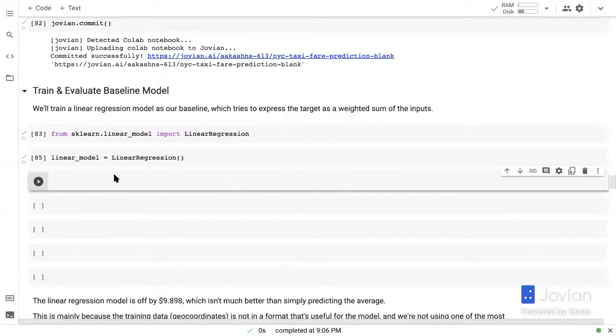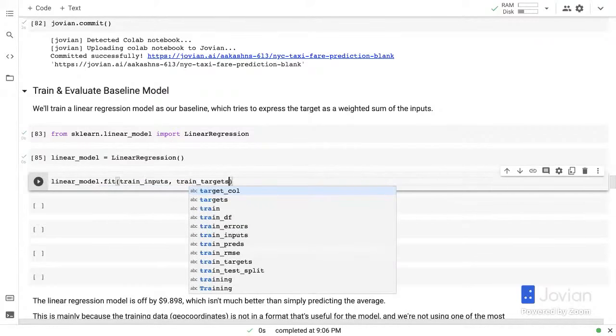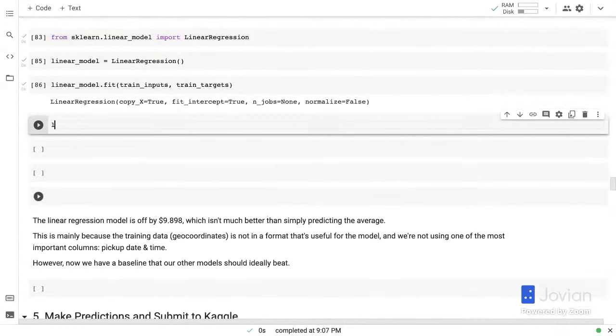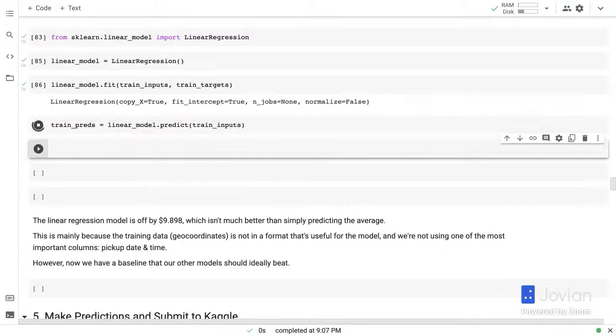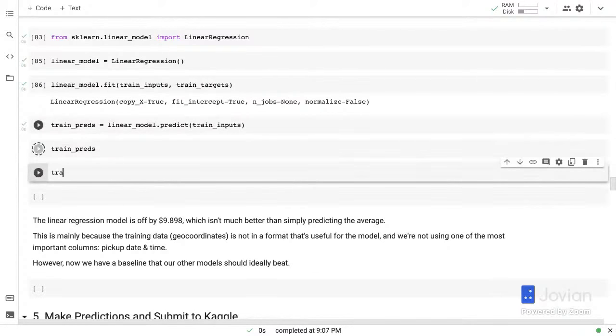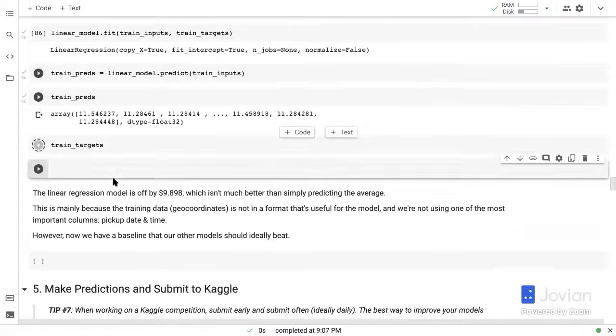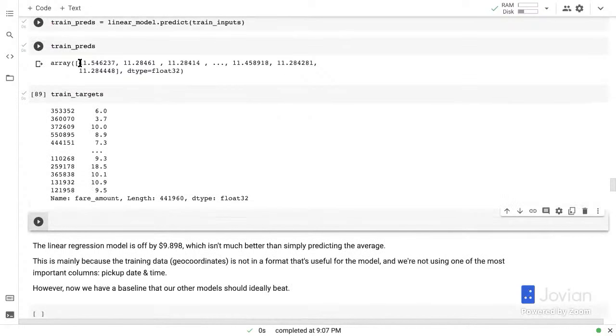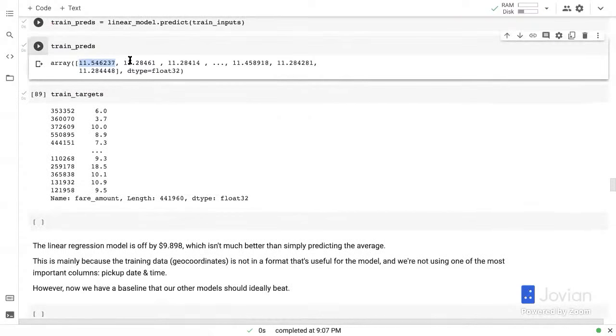Okay, so we do linear model dot fit, train inputs and train targets. Great. And then once it is fit, we can now make predictions. So we can get train preds equals linear model dot predict, and that's going to take the training inputs and come up with some predictions for us. And you can look at the predictions here and compare them with the targets here. You can see that the predictions are all still close to 11, but they are different. At least they're not the same prediction each time, but they're still way off, right?